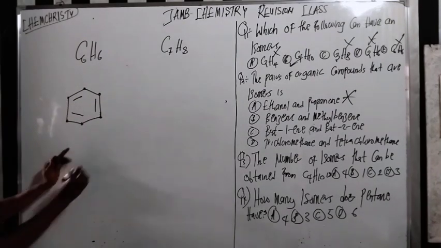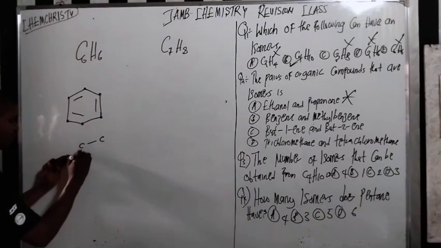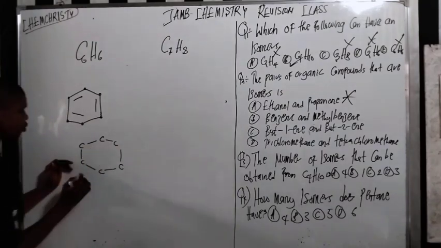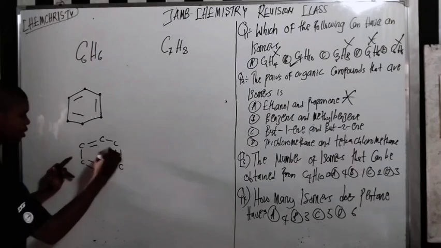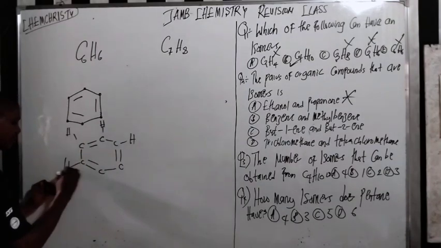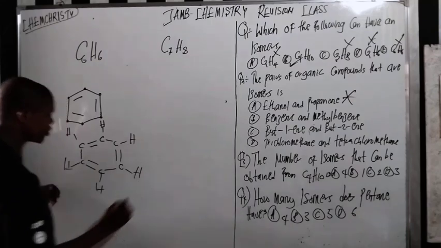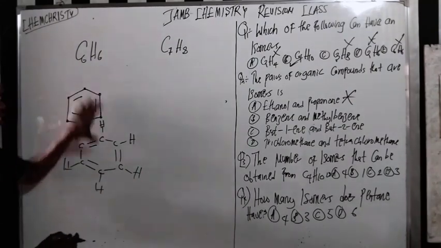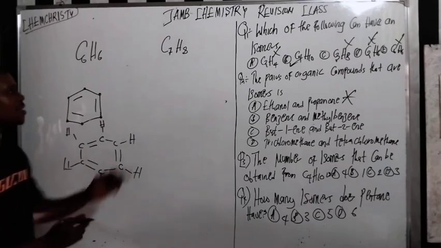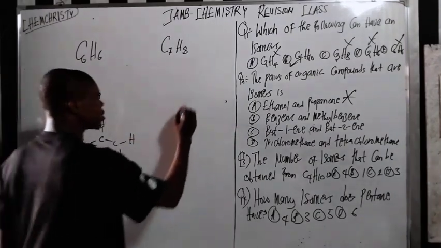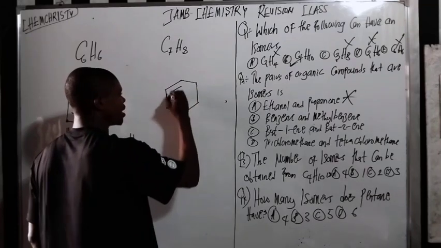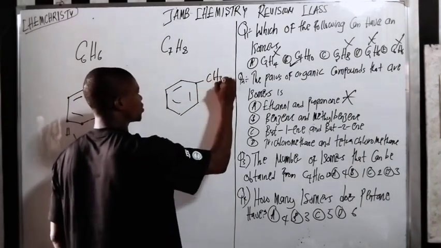So if you draw a description like this, here we have a double bond here, double bond here, double bond here. Hydrogen, hydrogen, hydrogen, hydrogen, hydrogen, and hydrogen. If you check it very well, this structure is C6H6, benzene. Now look at methylbenzene. It is also a benzene, but it has a methyl group, like CH3.